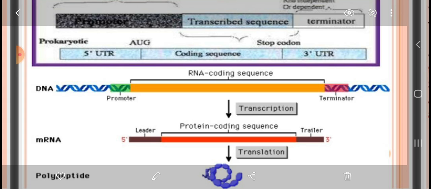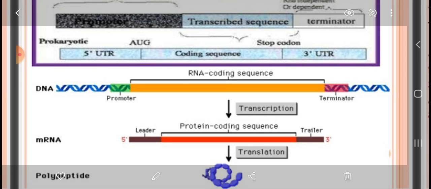Then you have the orange area, which is the RNA coding sequence. And then again, when the gene has been coded completely, it stops at the terminator region, which is shown by the red area. Now, the DNA will make the mRNA.